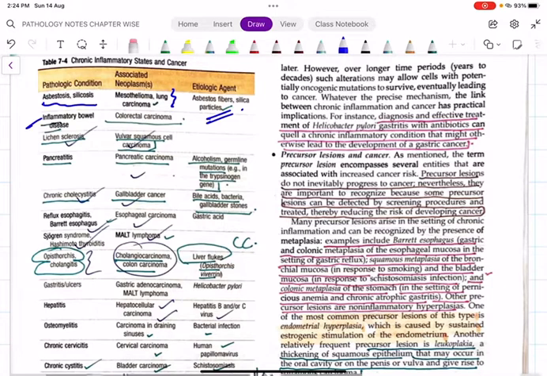Inflammatory bowel disease, if present over a long run, especially ulcerative colitis. In inflammatory bowel disease, we have Crohn's disease and ulcerative colitis. Out of those, ulcerative colitis has a very high malignant potential. It is known to cause colorectal carcinoma.